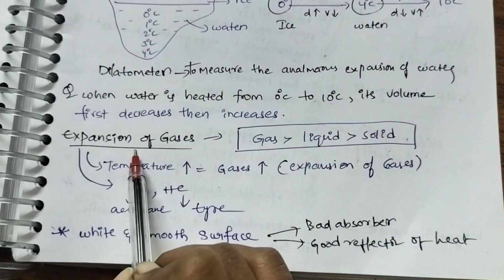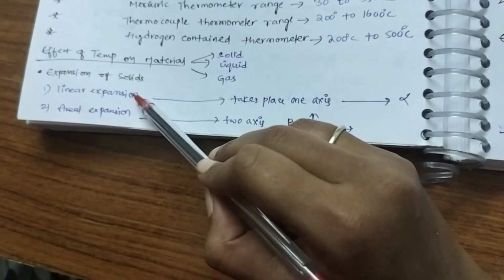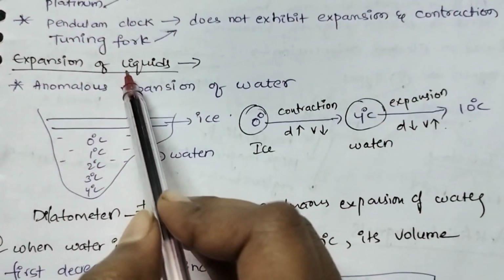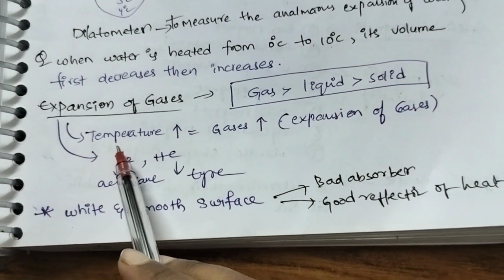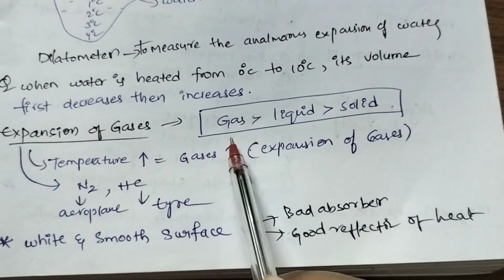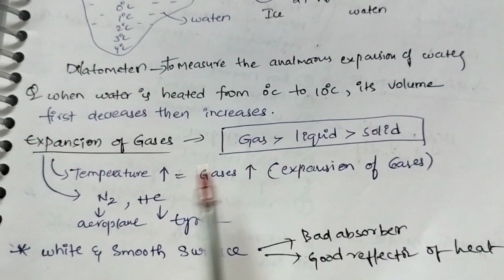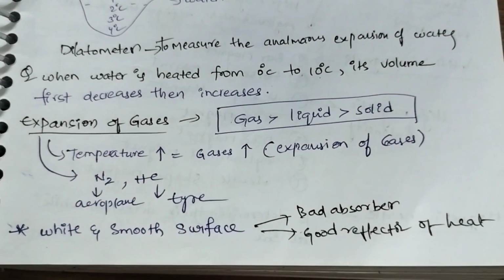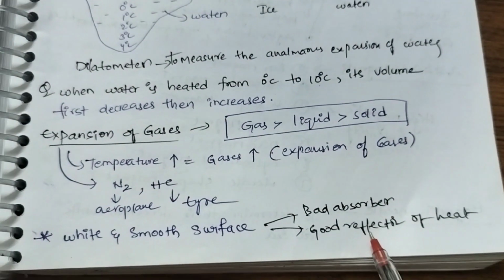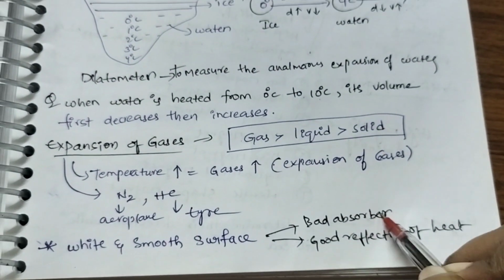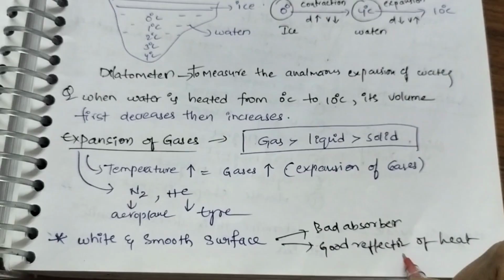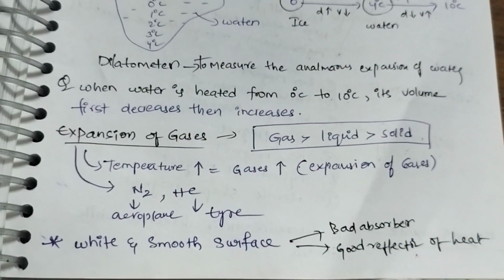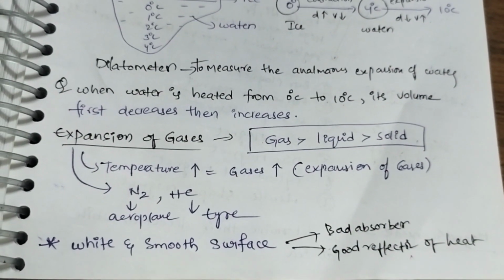Expansion of gases. We came across expansion of solids, then expansion of liquids, and now expansion of gases. Expansion of gases will be more when compared to liquid and solid. If temperature increases, gas expansion also increases. White and smooth surface is a bad absorber of heat and good reflector of heat. Okay. So this is the simple overview of the chapter heat.